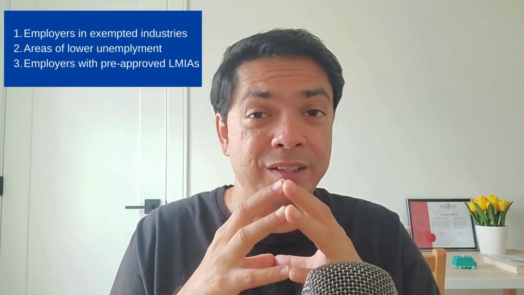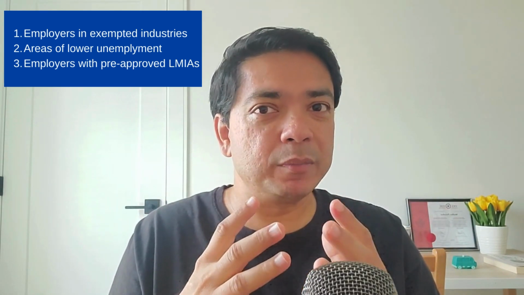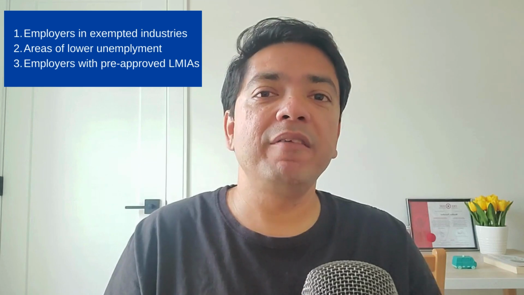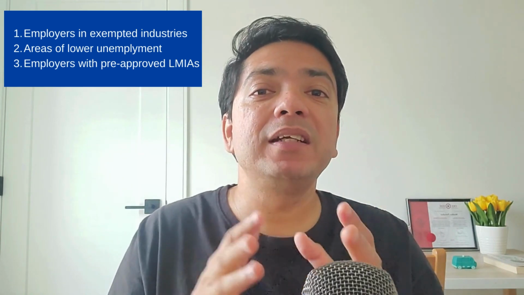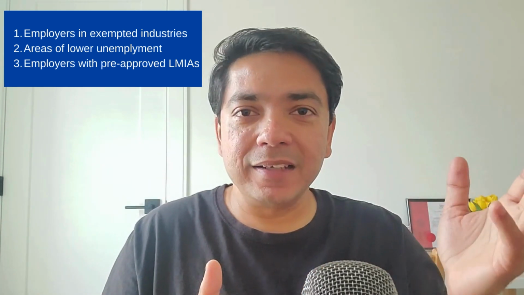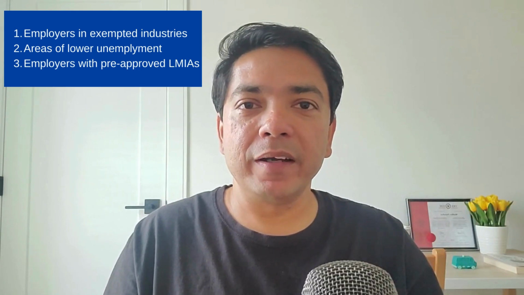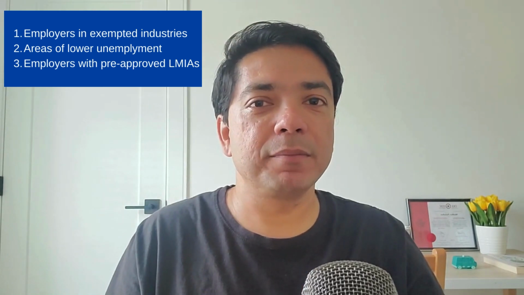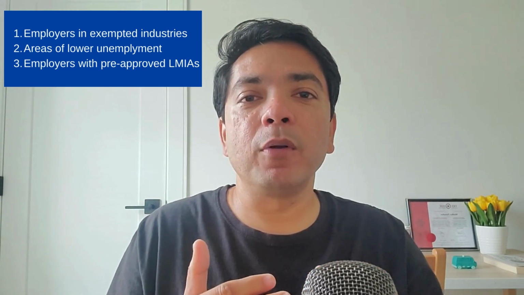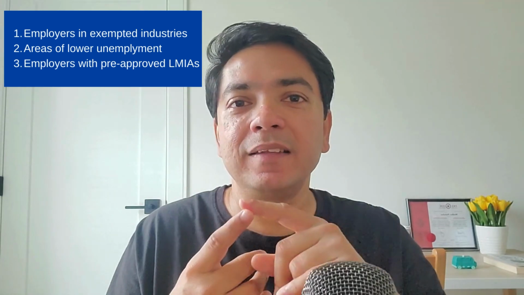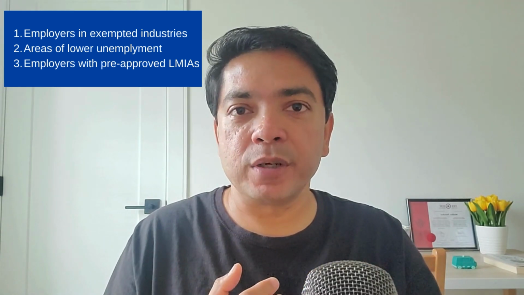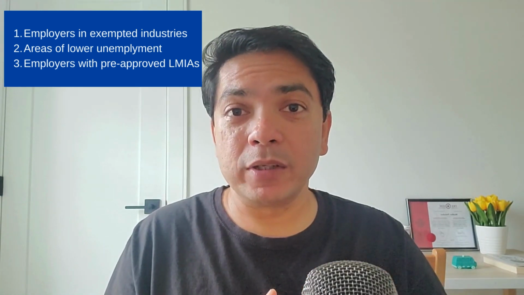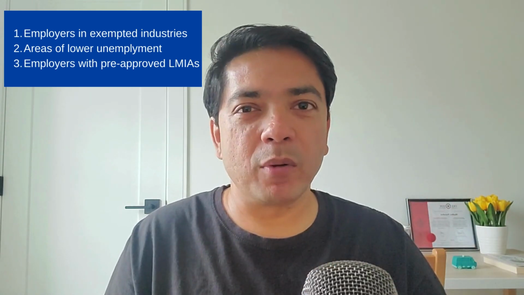What I suggested was that if you are located in one of these regions where getting an LMIA is impossible, then you could move to other parts of the country where the unemployment rate is lower, because this policy does not apply in that area. So look at that list again, see areas with lower unemployment rates and consider moving to those places or applying to employers in those areas. You could also apply to employers in those exempted industries like healthcare, construction, and agriculture and food processing because the rule does not apply to them. Although the refusal rate for those employers will still increase. So those are your strategies.